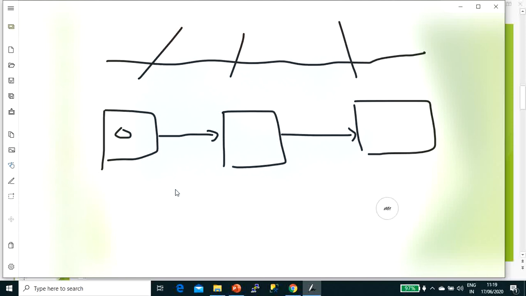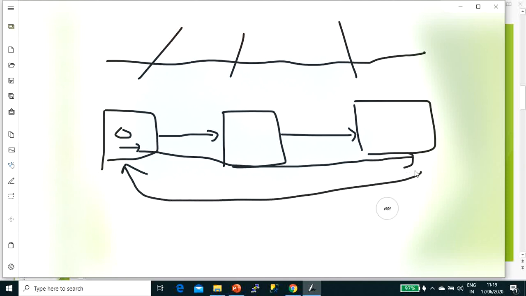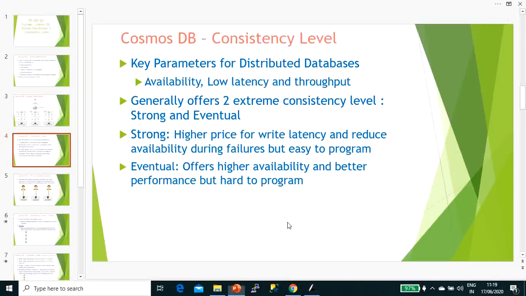In the case of strong consistency, the moment something is written here, unless and until it gets replicated to all three replicas, it will not be available for reading. That means in any case, you will be reading what you have written, and that will be available for all the replicas. Of course, as it says, there's a higher price for write latency, because unless and until all the replicas are in sync, it will not be available for reading.